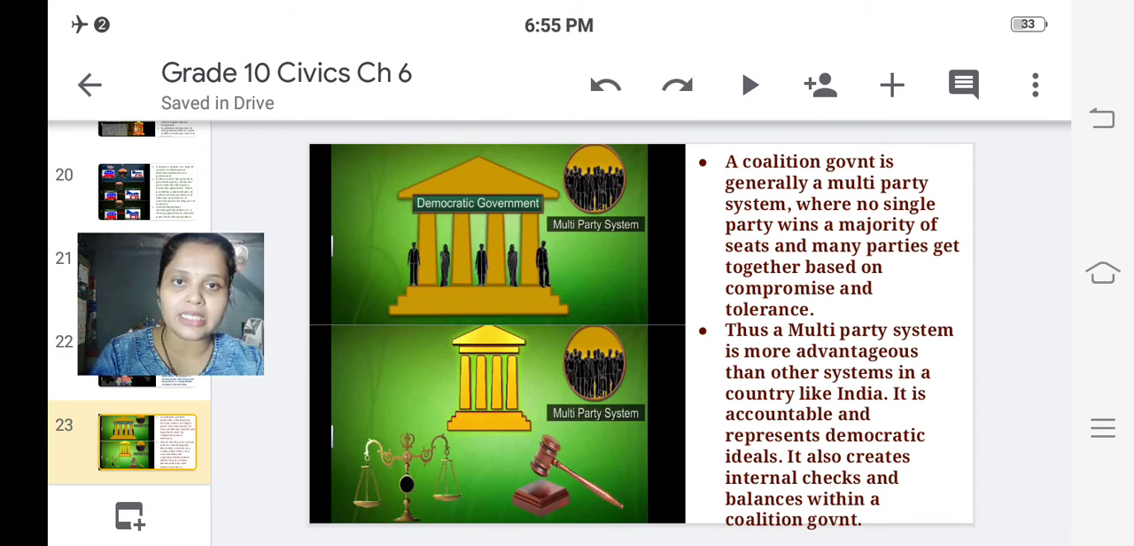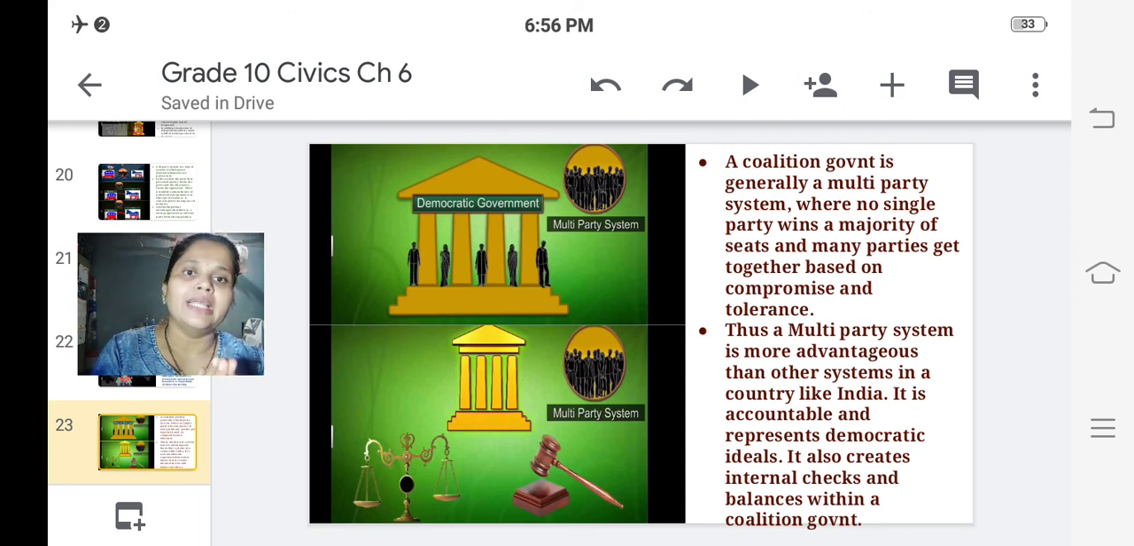So these parties keep a check on each other so that no unfair practices are done, and the judiciary is also there in India to keep a balance and check on these parties. So multi-party system is more advantageous than the other two, that is, mono-party system and bi-party system. So till here we have studied about the types of political parties: mono, bi and multi-parties.